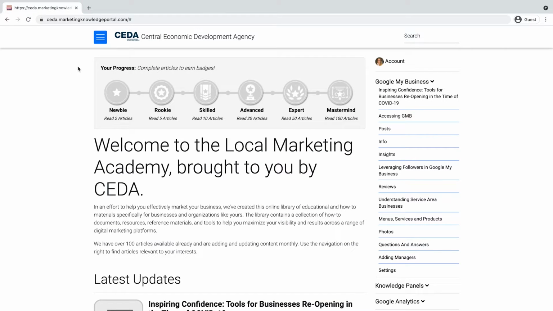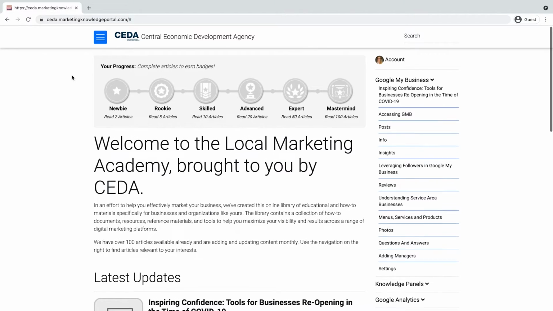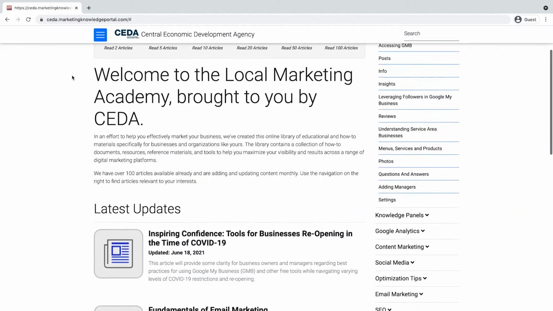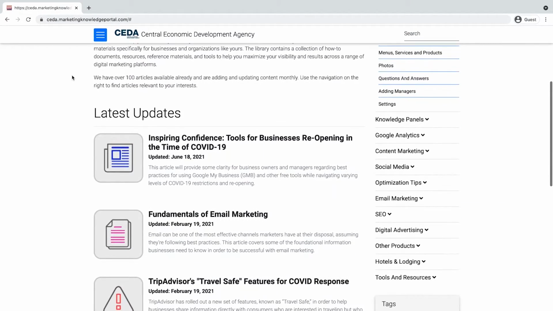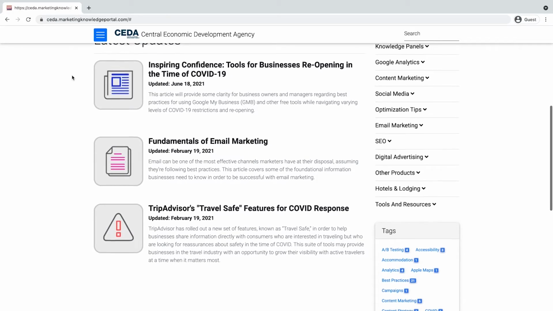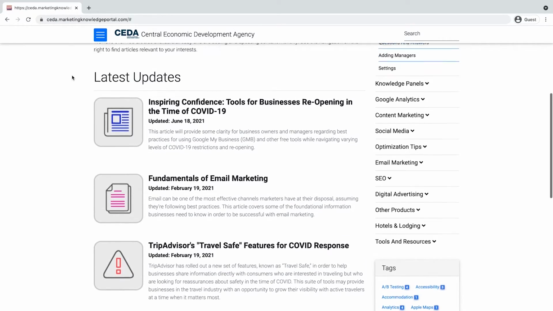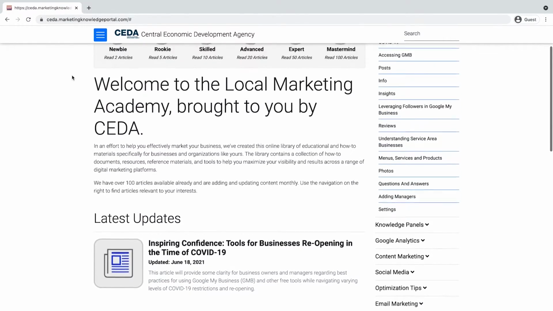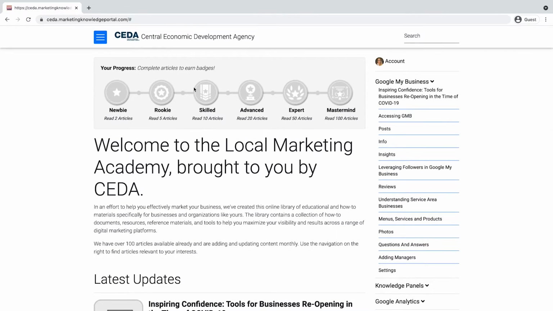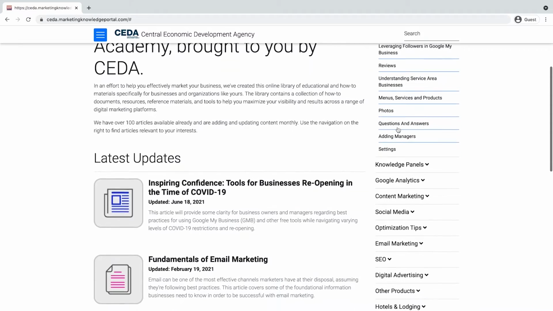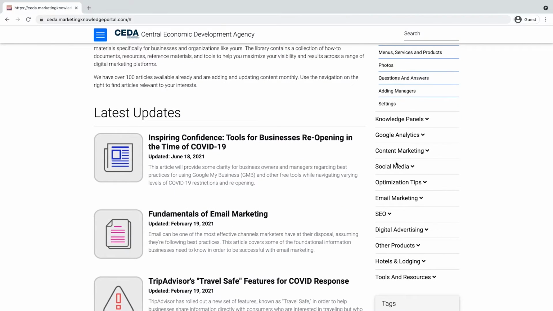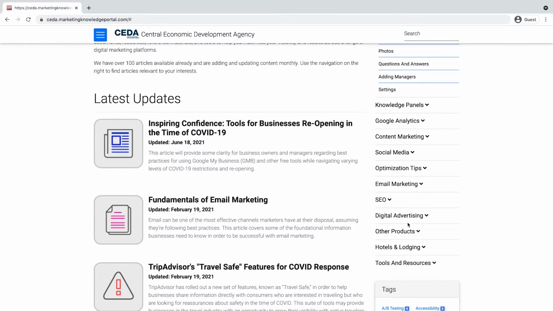Starting at the top, you'll see some education badges that you can earn as you progress through the portal and read more and more content. New articles and other important tips can be found under the latest updates heading. To the right, we have a menu that lists a wide range of marketing topics, from social media to search engine optimization, and even specific strategies and tactics for our hotel and accommodation providers.